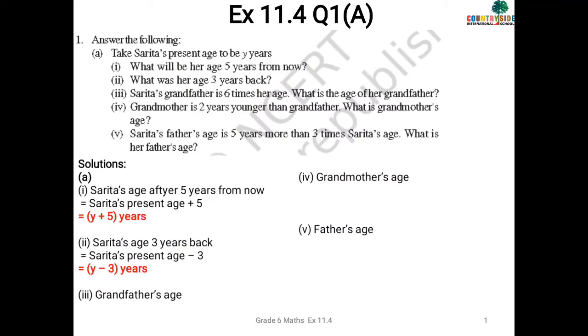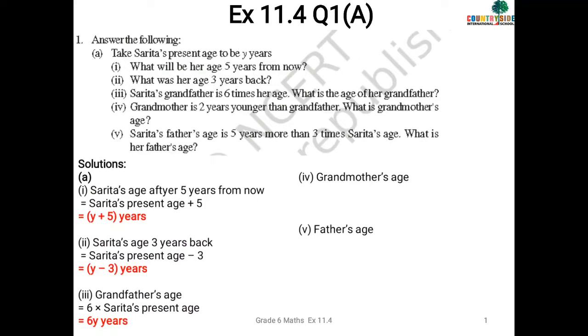Okay. Now in the same way, let's solve the third part. Sarita's grandfather's age is 6 times her age. What is the age of her grandfather? Okay, so underline this, 6 times her age. So the age of Sarita is y. So what is 6 times? Very simple, it is 6y. So the age of grandfather is 6y years. Okay, so all these questions are very simple.